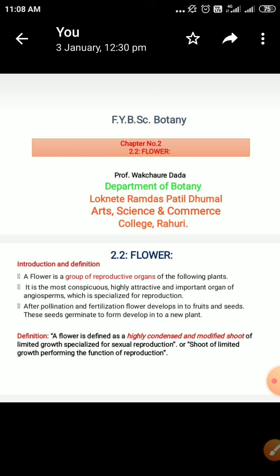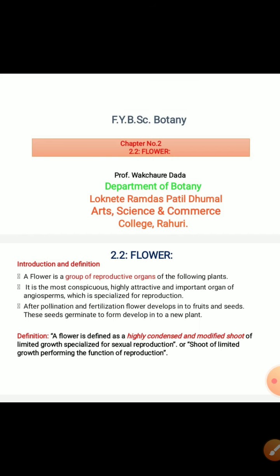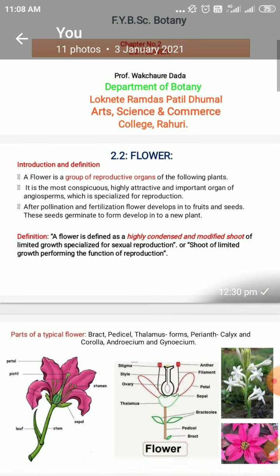So this is about the definition of the flower. The flower is a modified branch or shoot which does the function of reproduction, multiplication. Reproduction means multiplication from the existing one. The existing plant is multiplied with the help of the flower by developing the fruits and seeds in it. So this is a reproductive organ of the plant body. We call it the flower.